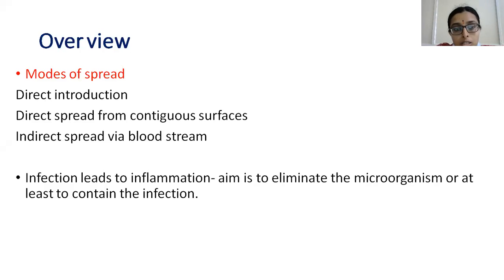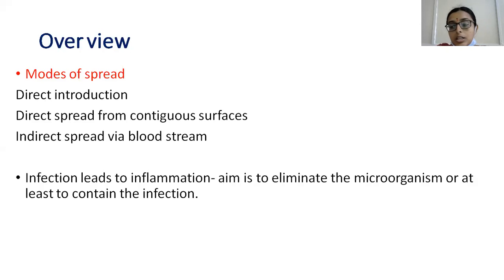The second one is direct spread from contiguous surfaces. That is, there could be some adjacent focus of infection, like a superficial infection, which may spread to the bone subsequently. The third one is indirect spread via bloodstream. There could be a focus of infection elsewhere in the body, and through the bloodstream it reaches the bones or musculoskeletal system.